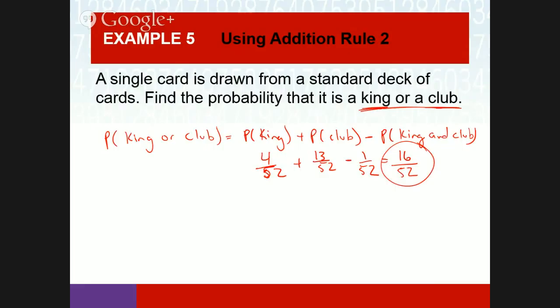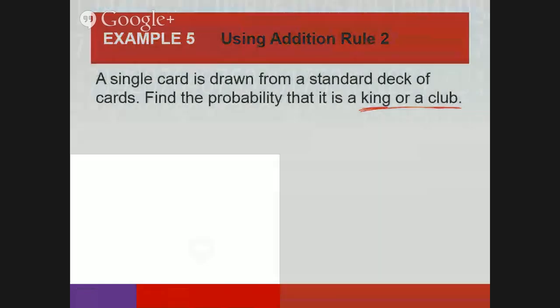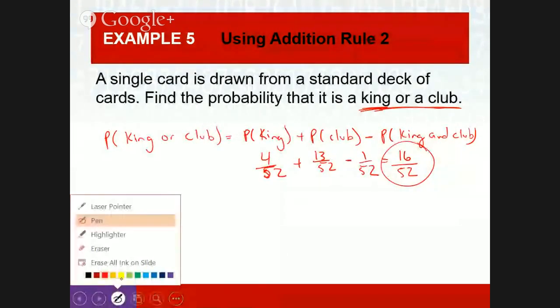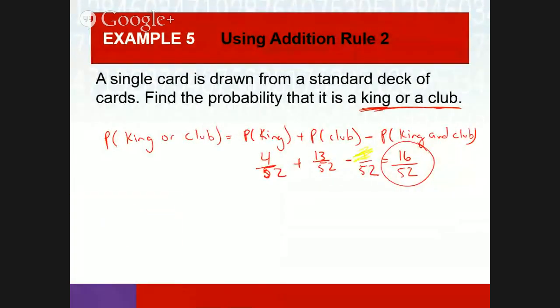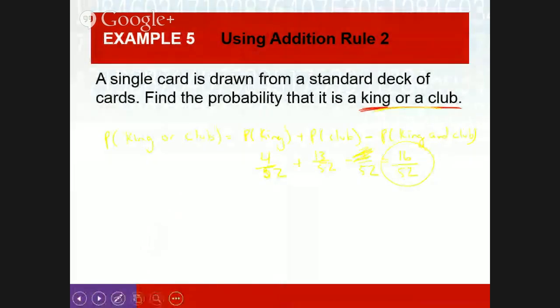The cards before were mutually exclusive because you couldn't get a 6 and a 4, or an ace and a king. How did you get 1? Like I got the 4 and the 13. How did you get the 1 out? The 1 comes from the card that it overlaps. How many cards overlap?